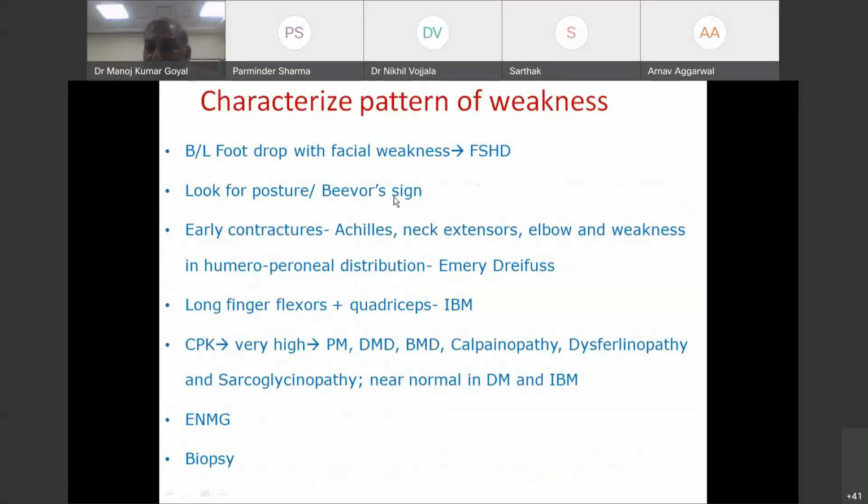Always look for Beevor's sign. This we commonly forget. Look for the posture of the patient. If the patient is standing with exaggerated lumbar lordosis and protuberant abdomen, straight away think of FSH.